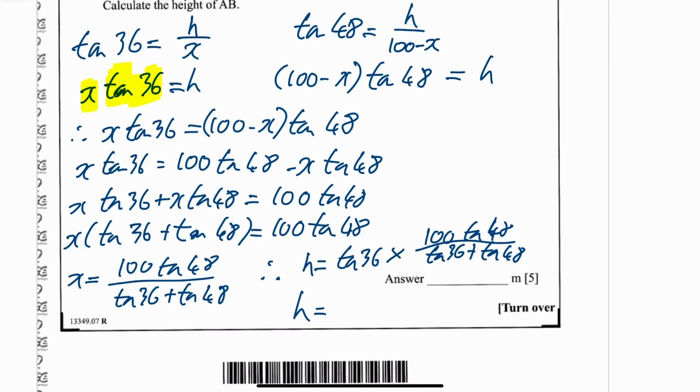So tan of 36 times, and use your fraction button, top line, it's 100 times tan of 48. Close your brackets, remember, after your angles. And then bottom line, you had tan of 36, and close your bracket, plus tan of 48. Close your brackets, press equals. And hopefully this is right. I've got my h is 43.9 meters, and that's the 3 sig figs. Okay, it looks to me like it is right.